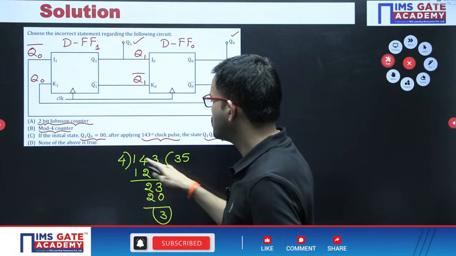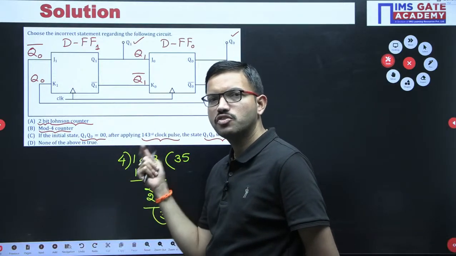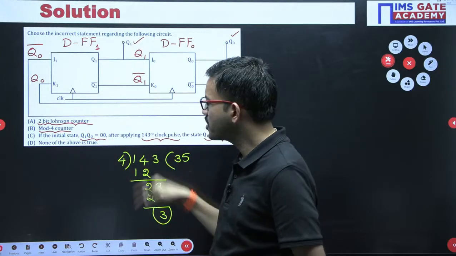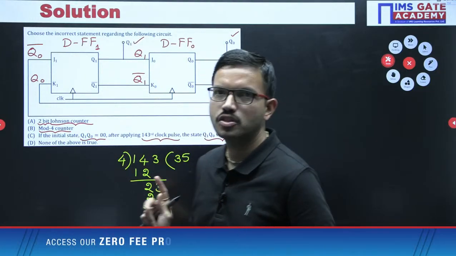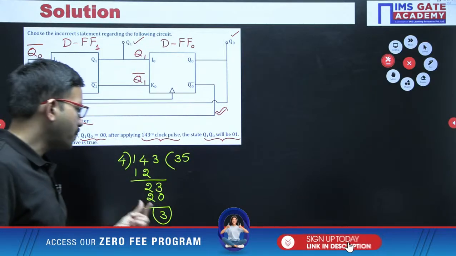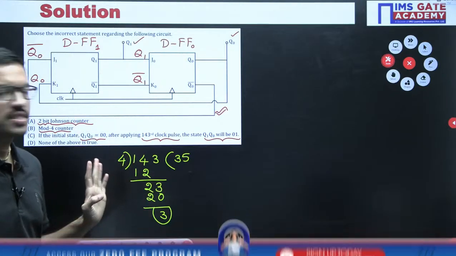Suppose you are getting remainder 1, that means after applying the first clock pulse, what is the state you are having? Similarly after applying the second clock pulse, the third clock pulse, after that what is happening? Once again remainder is 0. That's all. Now here, since you got remainder 3, you have to continue up to the third clock pulse.